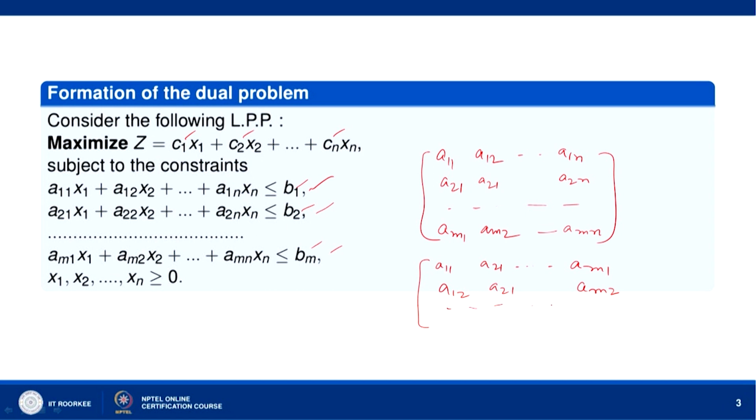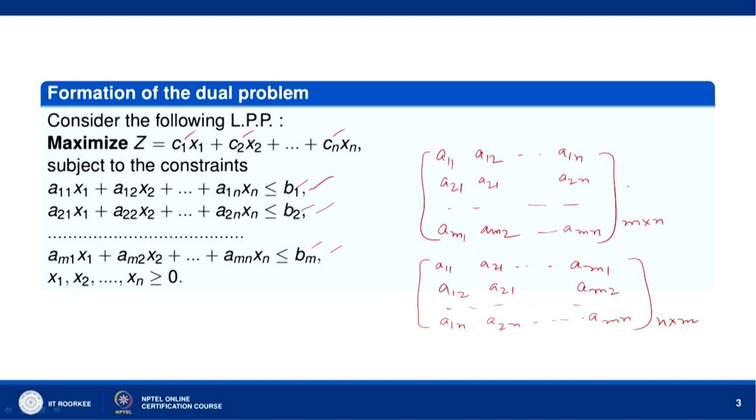Okay. And then lastly a 1 n, a 2 n and so on a m n. So, here we have m rows and n columns, so this is an m by n matrix. Here we have n rows, and there are 1, 2 and so on m columns, so it is n by m.